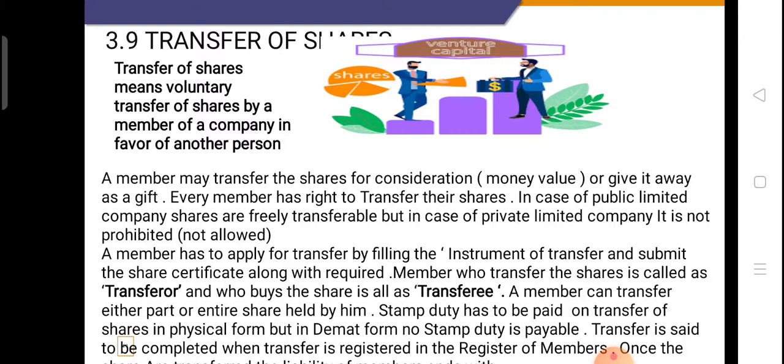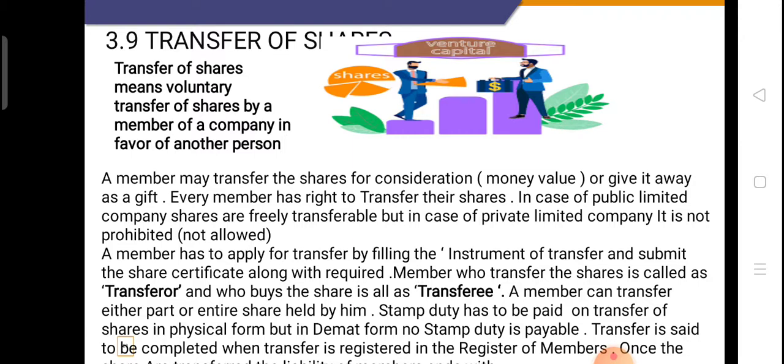Stamp duty has to be paid on the transfer of shares in physical form. If the member holds the share certificate in physical form, he has to pay the stamp duty on the transfer. But if the shares are held in dematerialized form, electronic or demat form, no stamp duty is payable by that member.